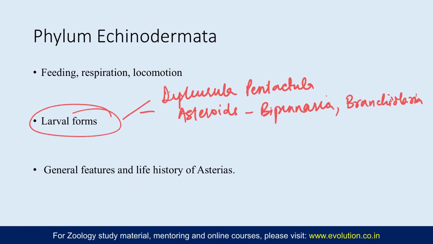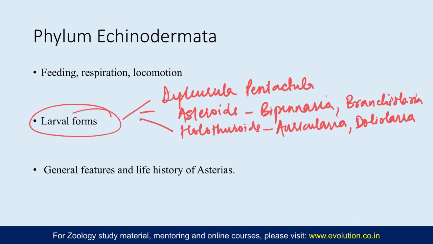In case of holothuroids, there is the Auricularia larva, and there is the Doliolaria larva. These two larvae, Auricularia and Doliolaria, resemble the Bipinnaria, and the Doliolaria is barrel shaped. One key characteristic in echinoderms is that the larval stages have bilateral symmetry, which then gets replaced by the pentaradial symmetry in the adult. So that is also a key thing you need to note here. So holothuroids have these two.